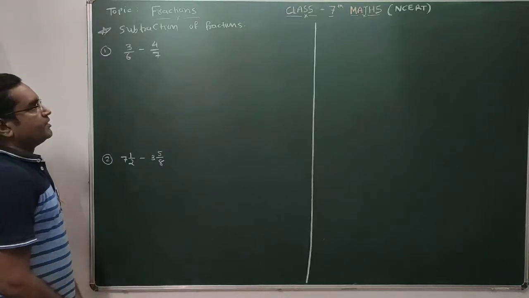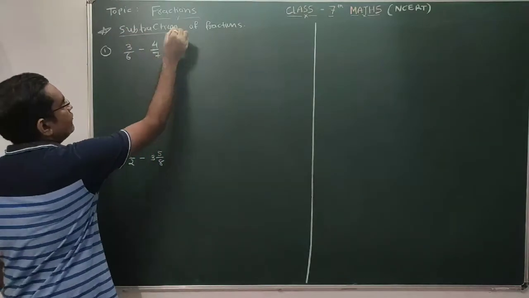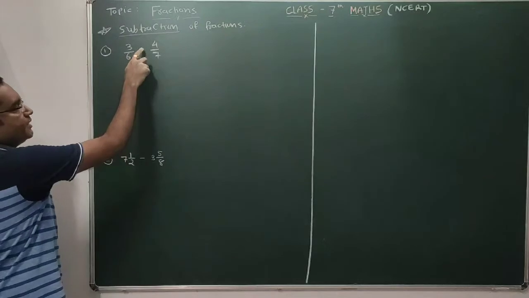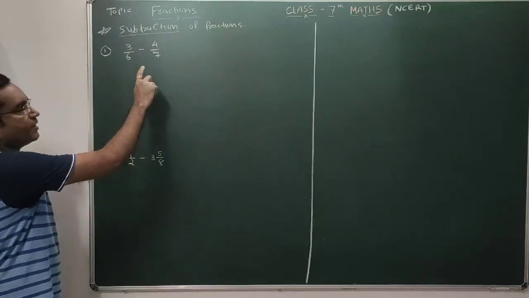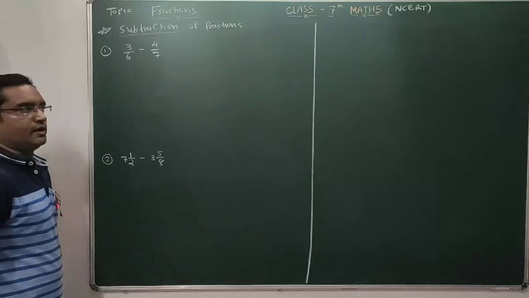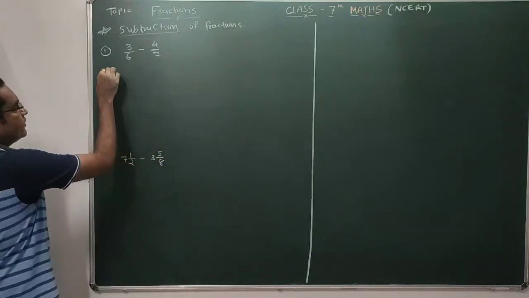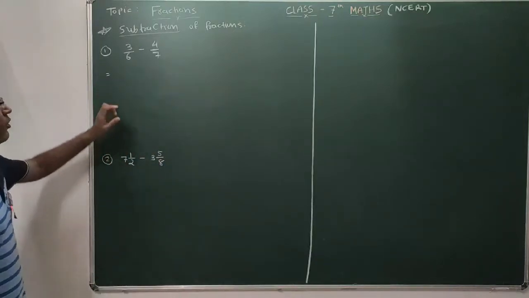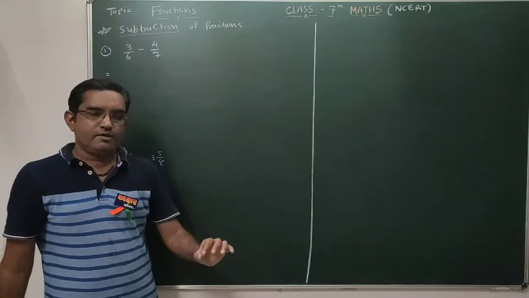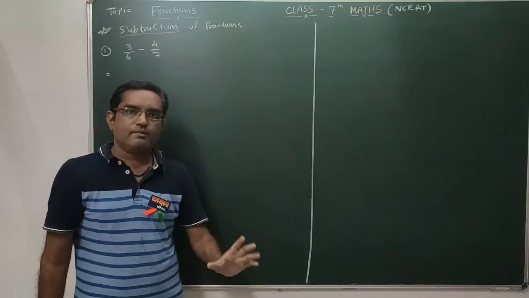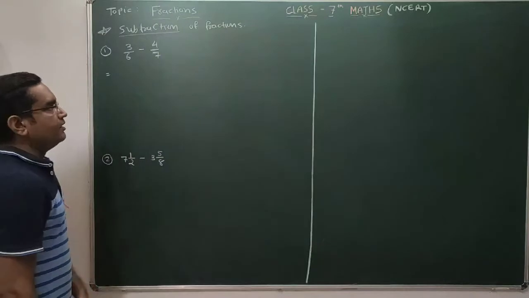Fractions. So subtraction of fractions is similar to addition of fractions. Instead of plus sign, here we are having minus sign. You have to consider the subtraction of fractions by using the LCM of the denominators only. So let us now consider the first sum in which you have to perform subtraction of 3 by 6 and 4 by 7. Instead of plus sign, you have to consider minus sign, otherwise the method will be same.